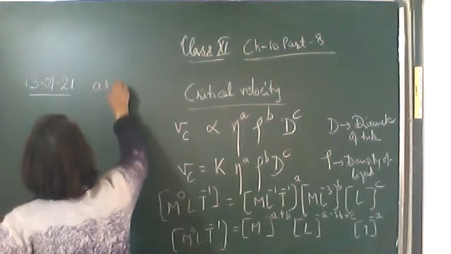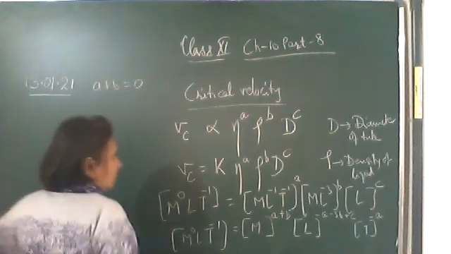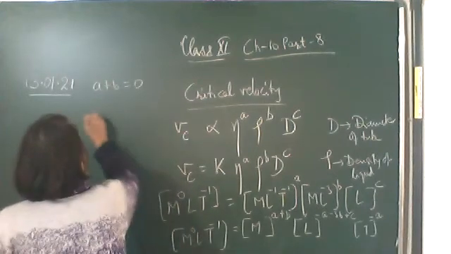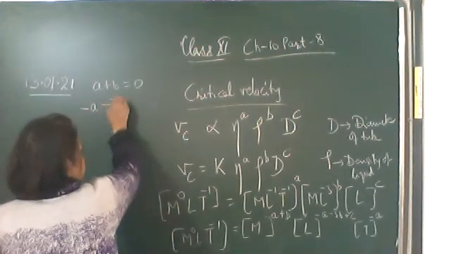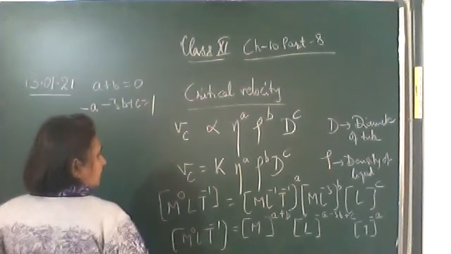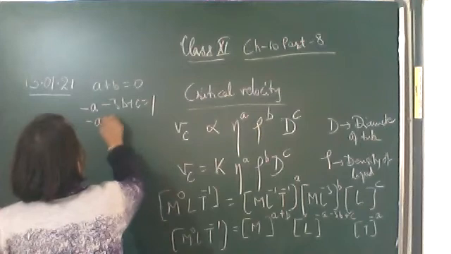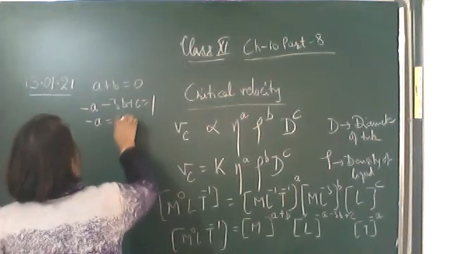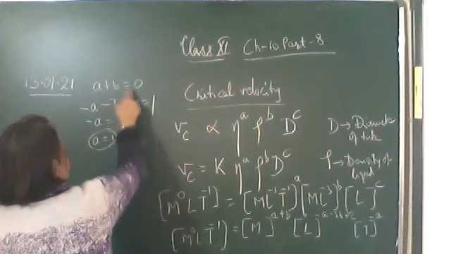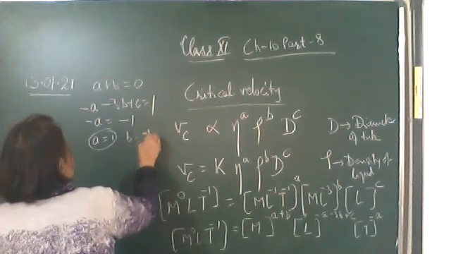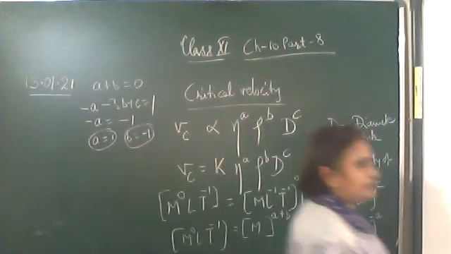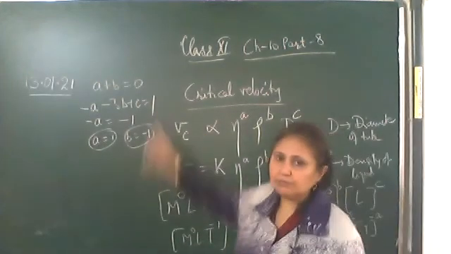Three equations are there. Equation 1: a plus b is equal to 0. Equation 2: the power of L, minus a minus 3b plus c, is equal to 1. And minus a is equal to minus 1. So you get a is equal to 1. Substitute a is equal to 1 over here, so you get b is equal to minus 1. Substitute a and b and find out c in equation number 2.